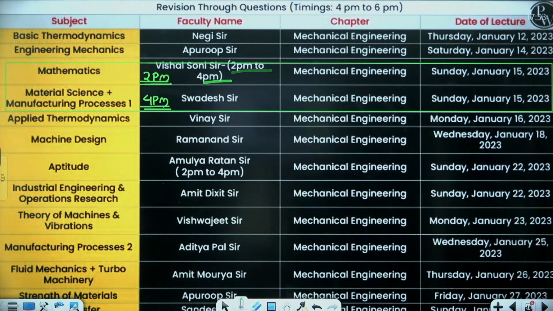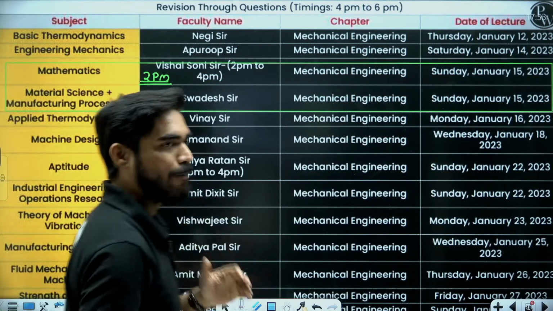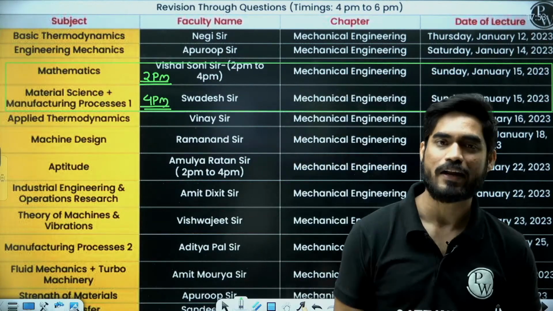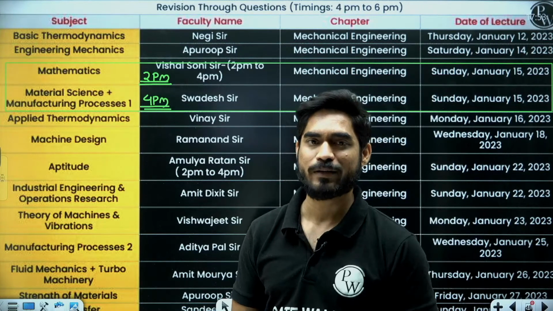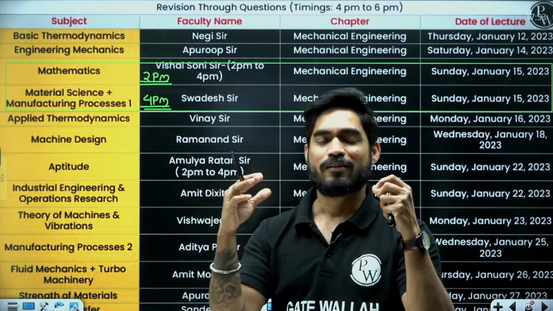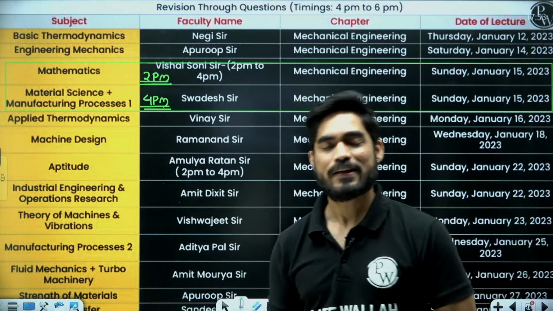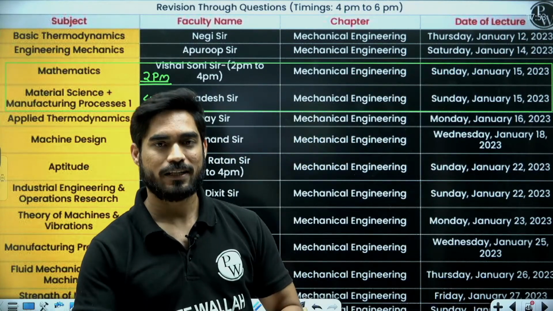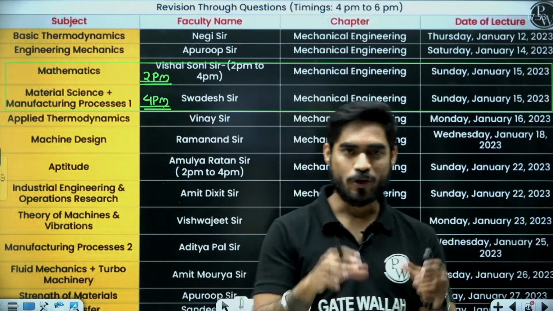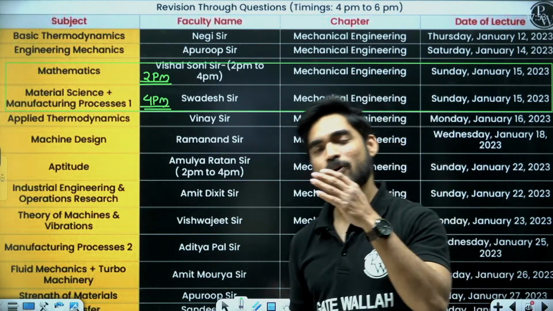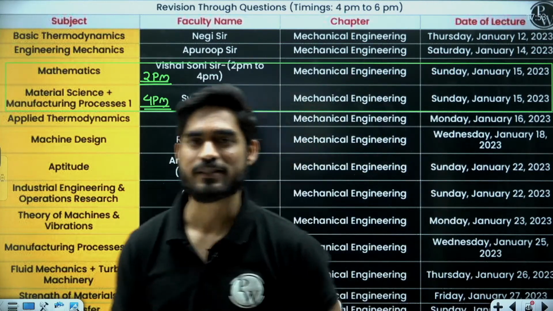Happy Bhogi and happy Sankranti to everyone. Happy Lohri to all my North Indian friends. Happy Pongal to all my Tamil friends. So beta, enjoy these festivals, but don't forget that the exam is very near. So don't lose your focus and don't get into the flow of these festivals. Okay.